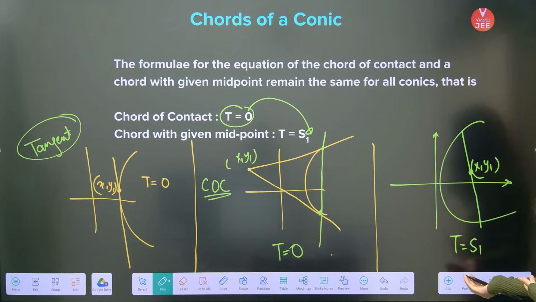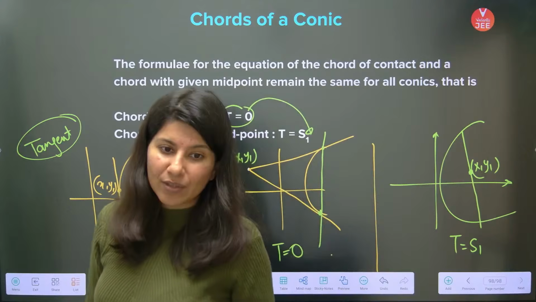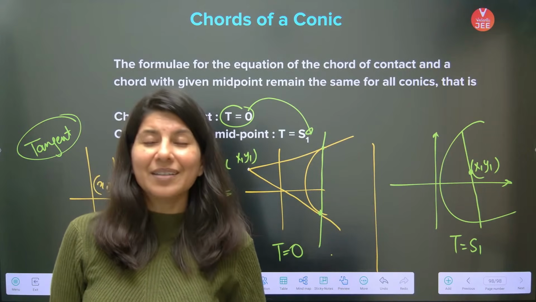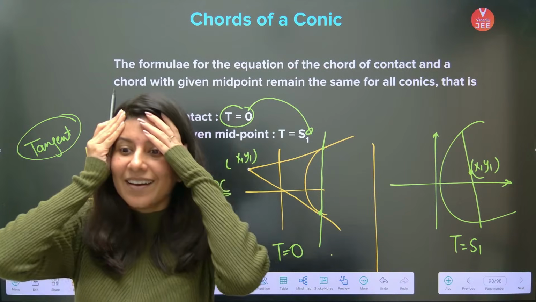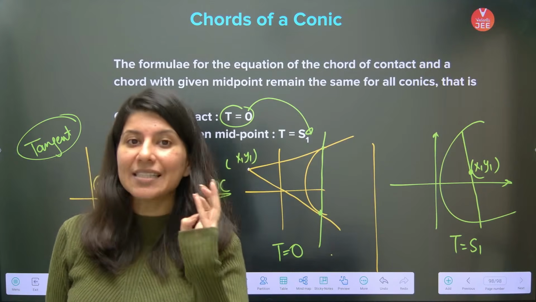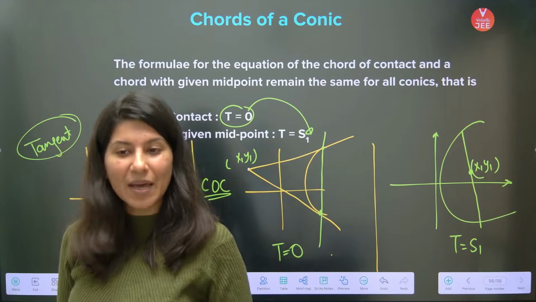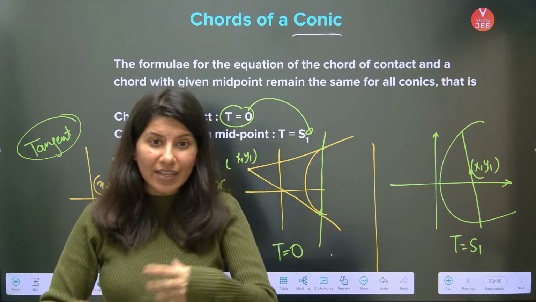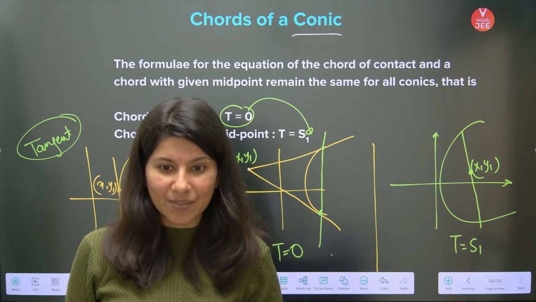S1 is you have to just plug in that point in the equation. We have already done this in circles as well as in parabola. That is why it is a generic thing to conic. I am just revising it for you. Yes, it is in circles as well.